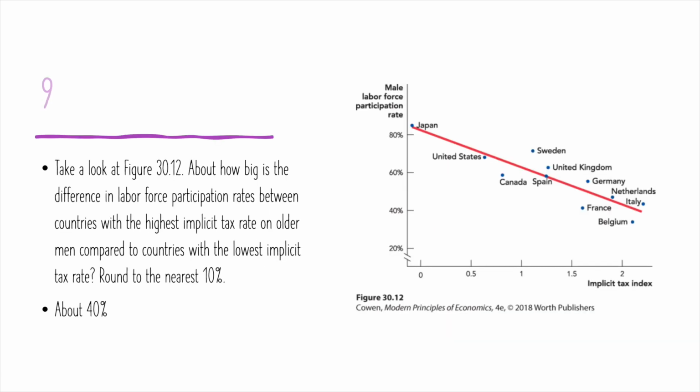And for question 9, we're looking at another graph here of male labor force participation correlated with the implicit tax index, and the difference between the highest and lowest ends of the spectrum here, Belgium and Japan, is about 40%, which is quite a striking difference.